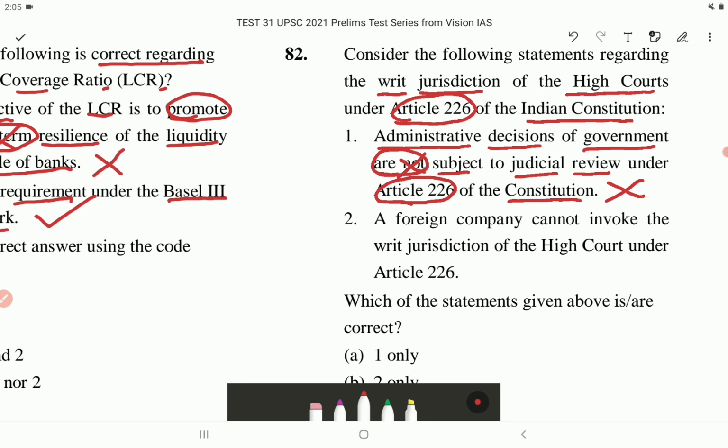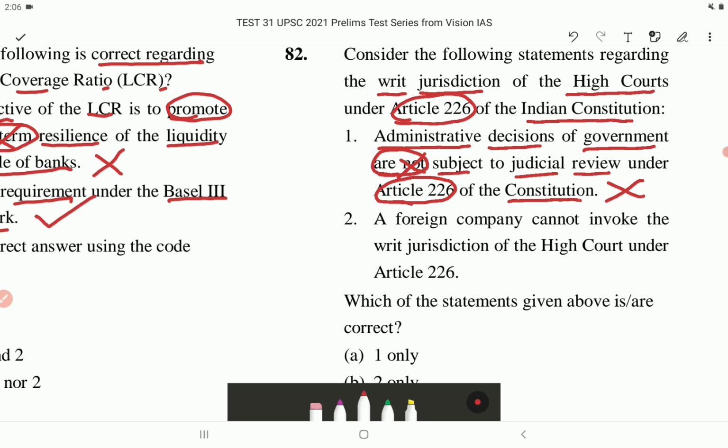The Supreme Court has observed that administrative decisions of government are subject to judicial review under Article 226 of the Constitution. However, it can be subject to judicial review only on grounds of perversity, patent illegality, irrationality, want of power to take the decision, and procedural irregularity. So statement 1 is incorrect.